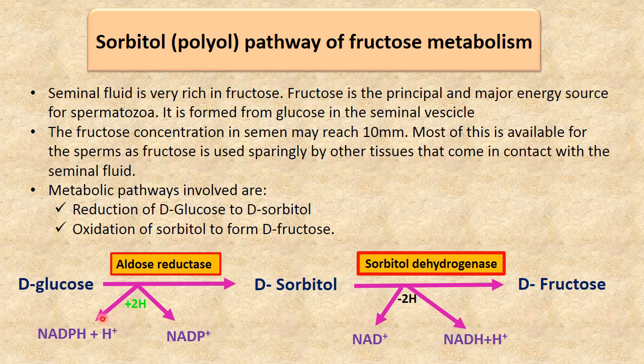In the reduction, glucose takes 2 hydrogen and gets converted into an alcohol, known as sorbitol, in the presence of aldose reductase enzyme. This sorbitol now gives away the 2 hydrogen, and in the presence of sorbitol dehydrogenase it is converted into fructose. Here the donor of hydrogen is NADPH, whereas the acceptor of hydrogen is NAD.